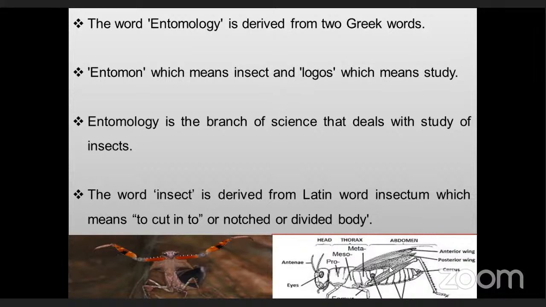Next, the abdominal structure. That's why we call it an insect: any organism which is divided into segments. Within the head, again segments are there. Within the thorax, again segments are there. That's why we call it to cut into, a divided body. That is the meaning of insect. In ICAR exams they will ask this type of question: the word entomology is derived from which word? Greek word. Insect is from the Latin word. You can remember these two names.